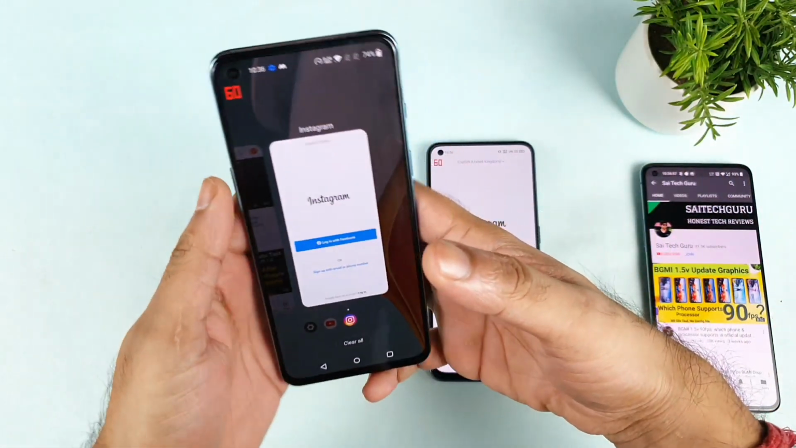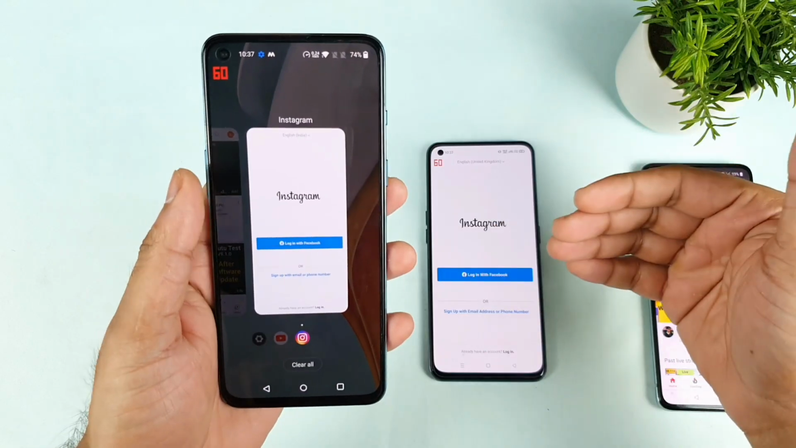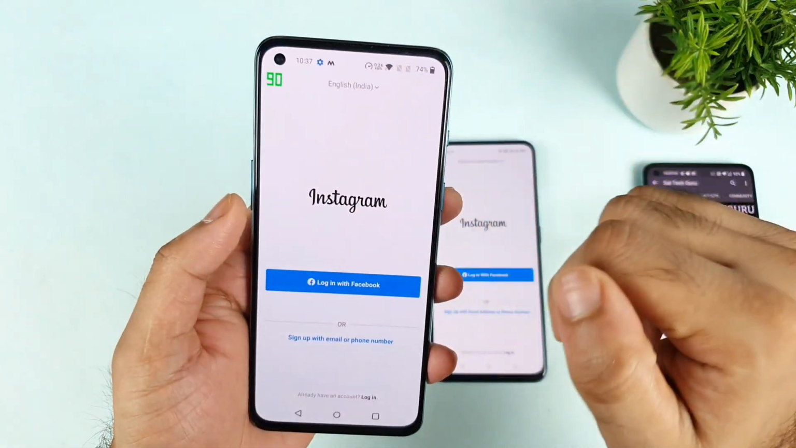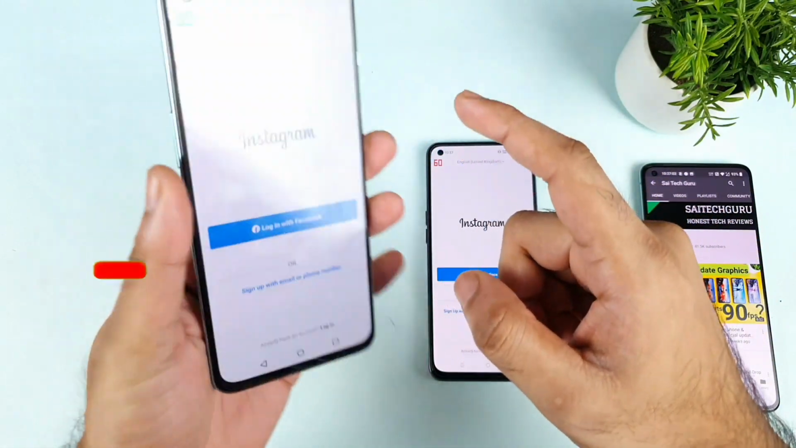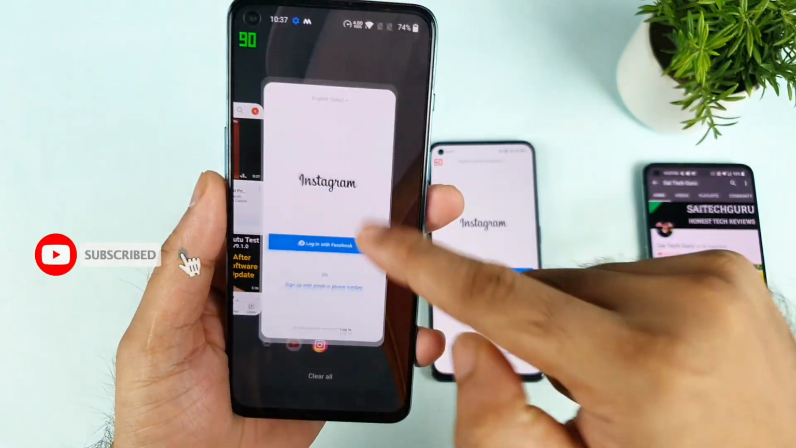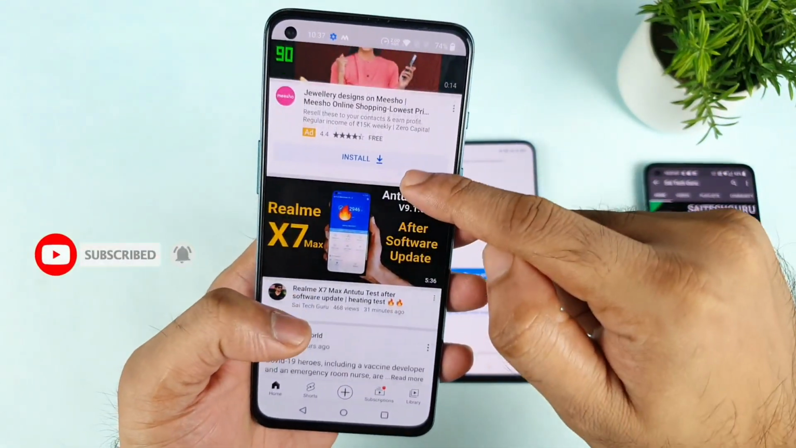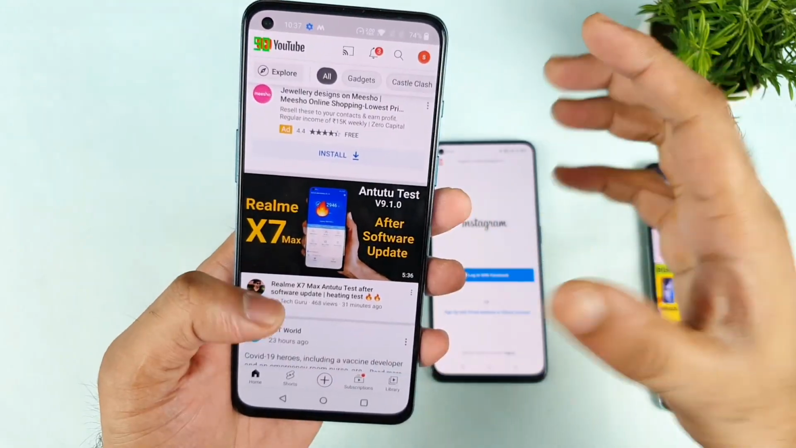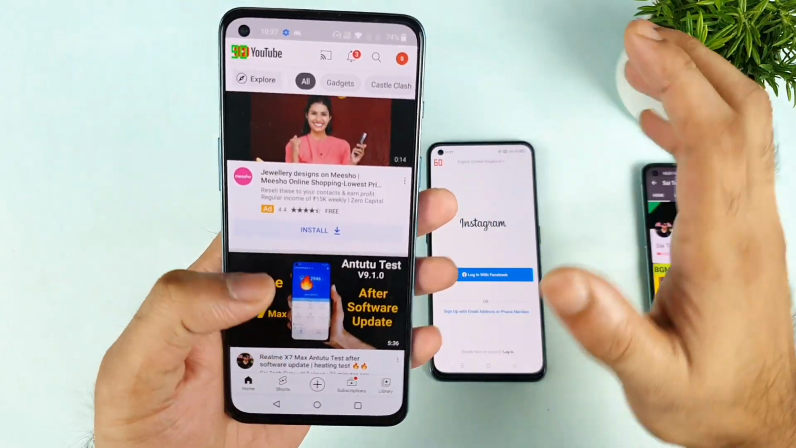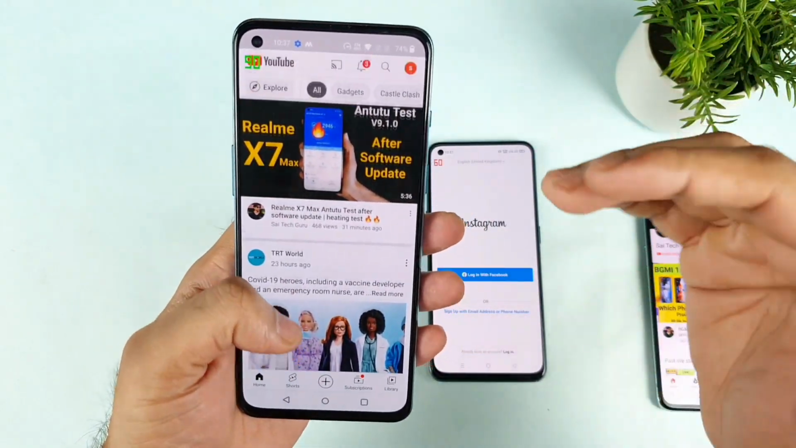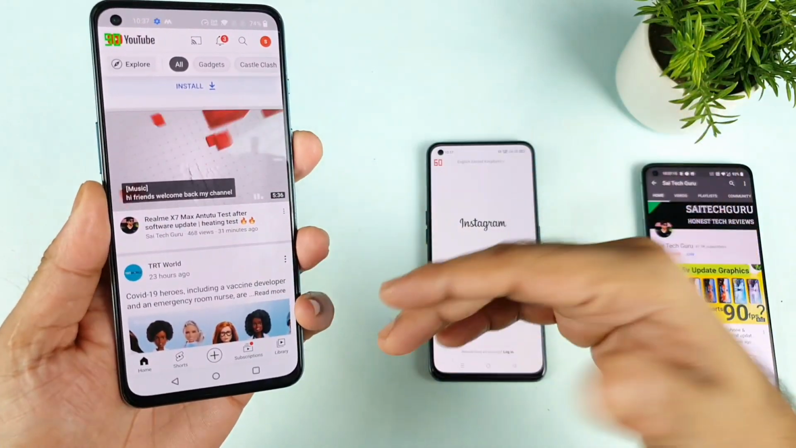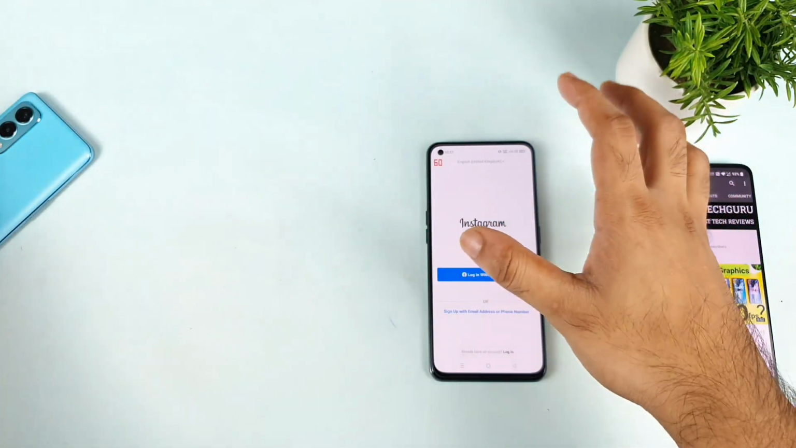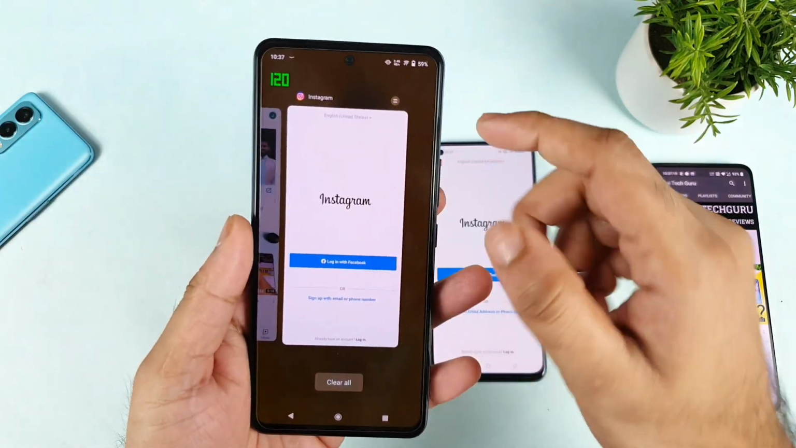You may think there must be some problem with Instagram on the Dimensity 1200, but this is a OnePlus Nord 2 with the Dimensity 1200, and it's working at 90Hz, and the YouTube application is working at 90Hz, as you can see. I do know it's not a big deal for the users. Definitely for me, it is not bothering me, but I'm just trying to demonstrate and give information about what is happening on the Realme X7 Max after the update.